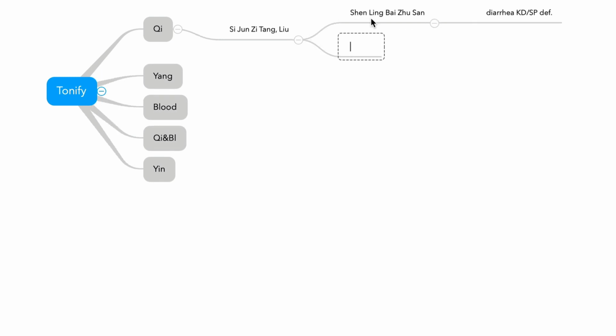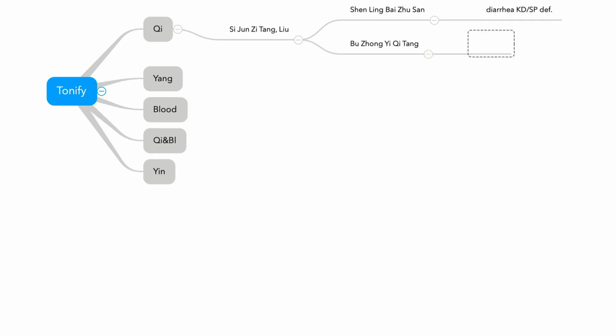And the next formula, Buzhong Yiqitang. Buzhong Yiqitang is Sijunzitang without Fuling and with Huangqi, and Shengma, Chaihu, Danggui, Chenpi. So this is for qi sinking. The most important keyword is organ prolapse. Qi sinking.